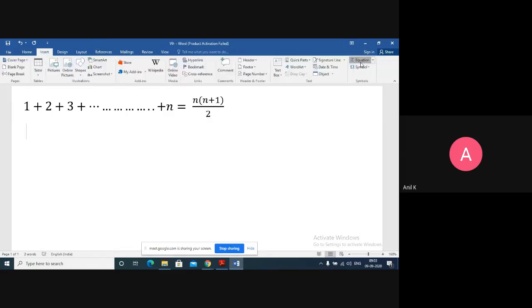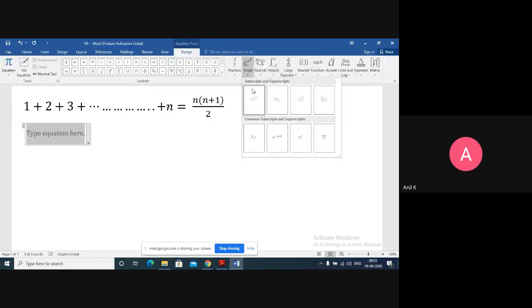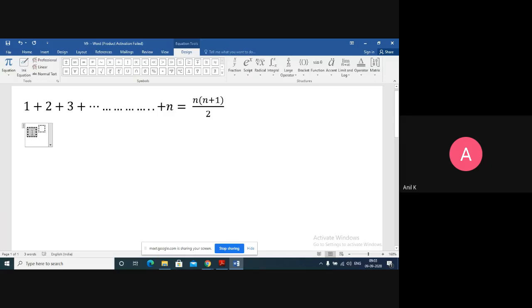Next formula is the sum of squares. The proof of these formulas we'll study next year. I think this year we had mathematical induction, right? Yeah, the mathematical induction chapter was removed from the syllabus, so that's why we haven't studied it.